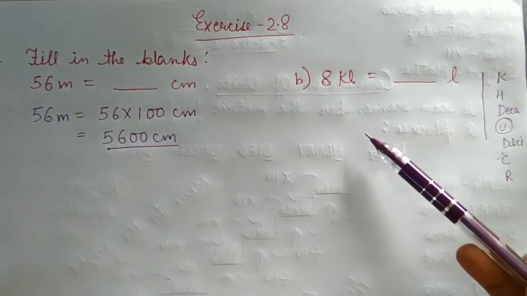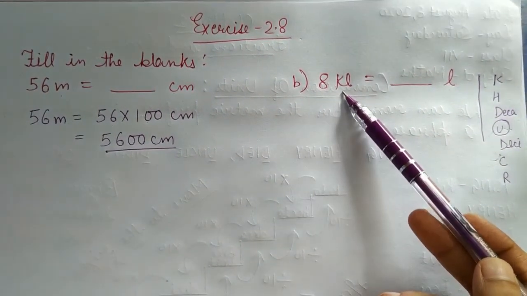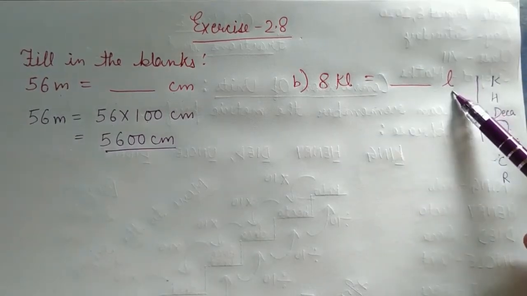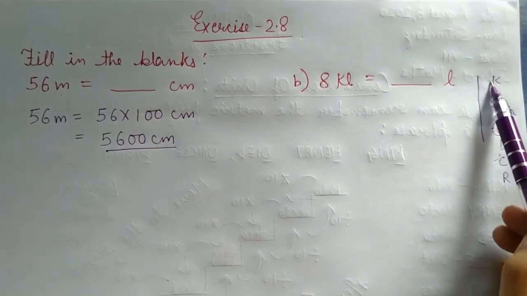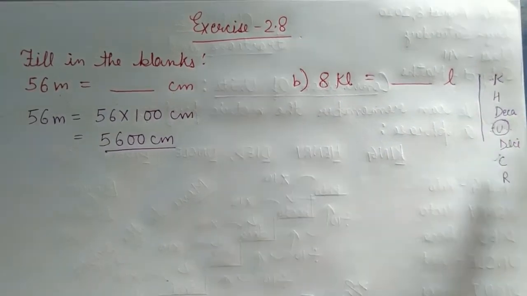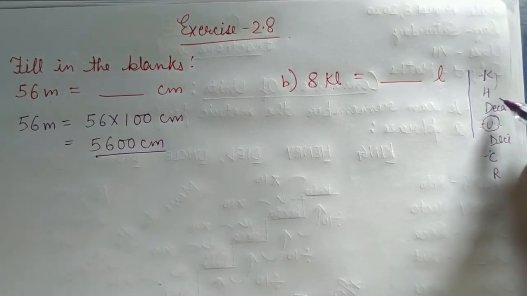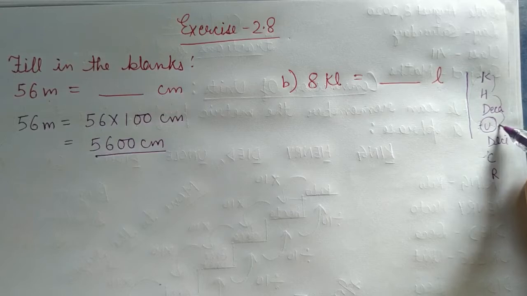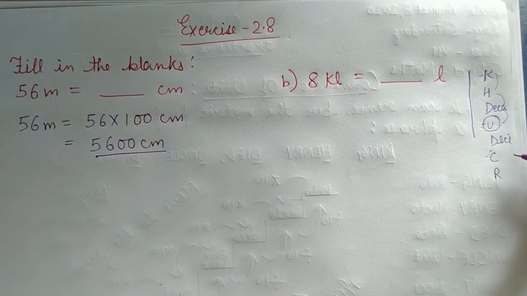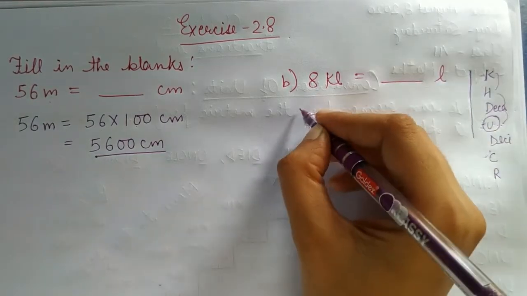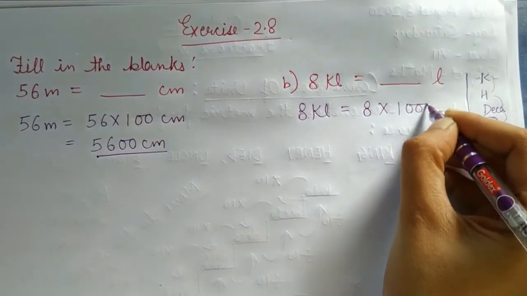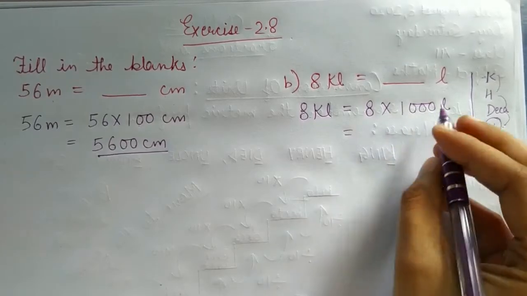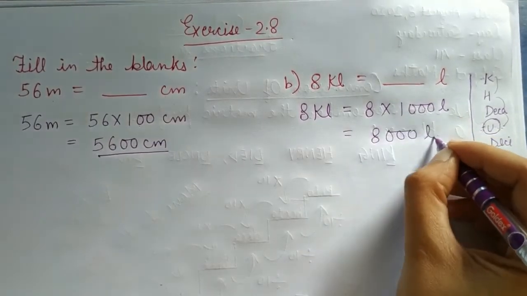Similarly comes the B part. Now we are changing 8 kiloliter to liter. Liter, you know, is the basic unit, and you are changing from kilo, that is from here. You are coming from here to here. Now how many places are we coming? 1, 2 and 3. 3 places we are coming, so we will multiply by 1000. And since we are coming downwards, we will multiply. So 8 kiloliter will be equal to 8 multiplied by 1000 liter. You know 8 multiplied by 1000 will be 8000 liter.